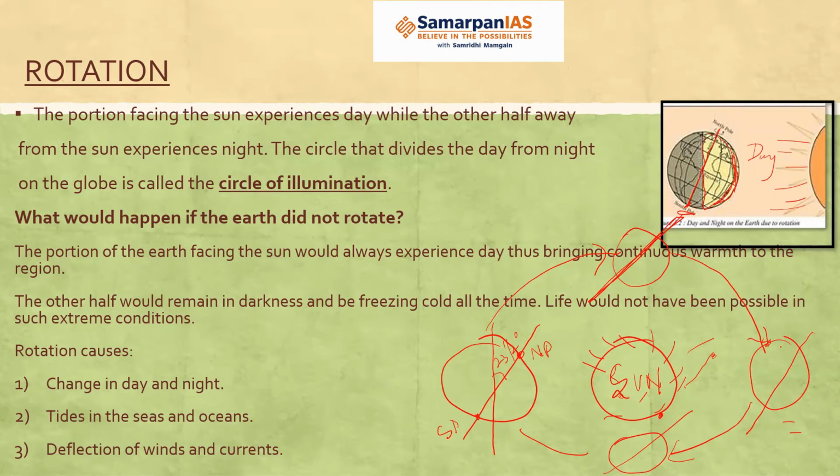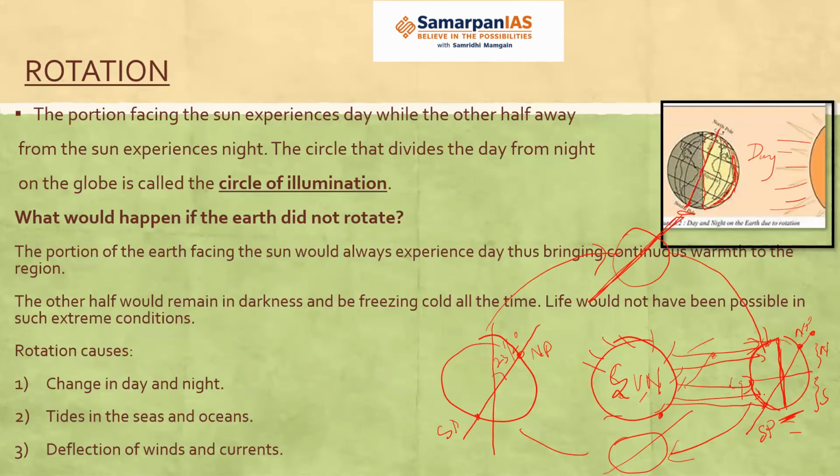So what is happening is that Earth is revolving around the sun. So now what happens? At some other part of the year, this is the equator. This is the northern hemisphere and this is the southern hemisphere. Okay. Now this one is the North Pole and this one is South Pole. So what is happening in this position? When Earth is in this position, you can see that only half part of the Earth will receive the sun rays.